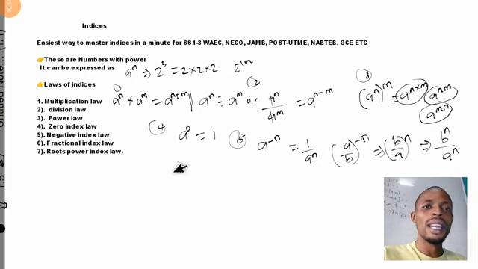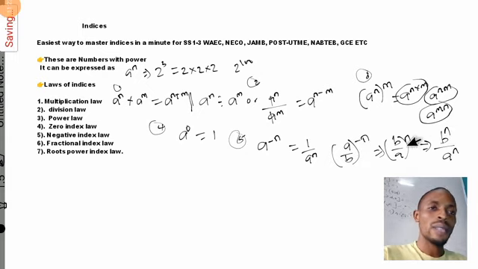So this negative index is in two cases. The first case is when we don't have it in fraction. The minus here is interpreted as 1 over. So don't make the error. When you have the fraction case, the best way to solve it is to change to the inverse, making the base inverse. So it will be b over a raised to the power of n, and you can also open it like this. Don't make the mistake, because students tend to make errors with this particular question. So whenever you see a question like this in indices, this is how you express it.